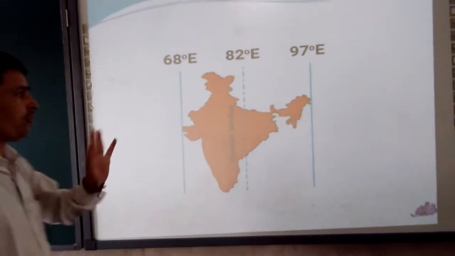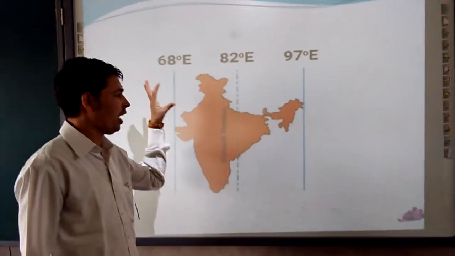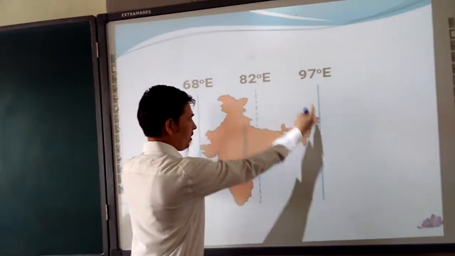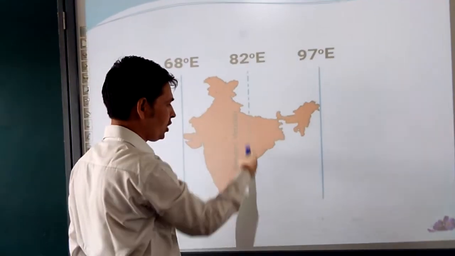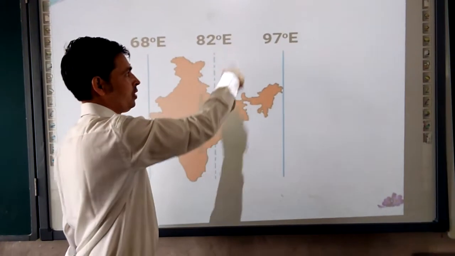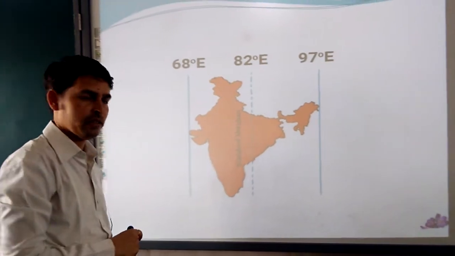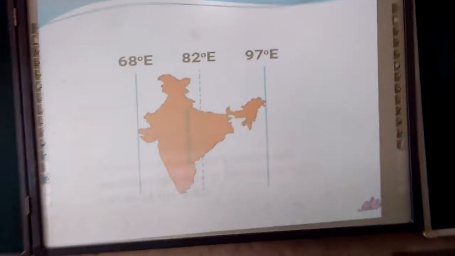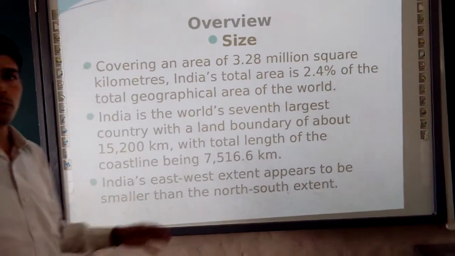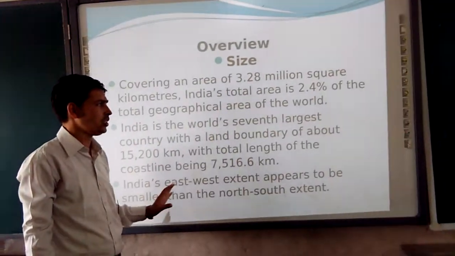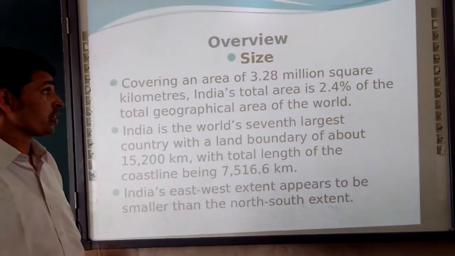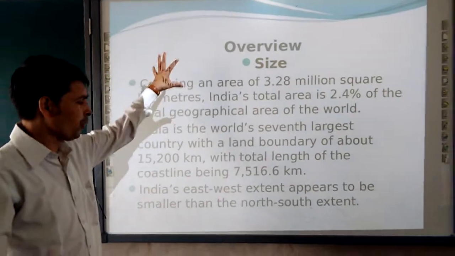Once again you see, if any doubt is there, you can comment and clarify your doubts and difficulty. See this one, the longitudinal extension, and this one is the central one. We are calculating all these longitudes, then we are going to this central one. Then moving further, an overview of this topic. So today in our discussion we talked about the size of India. The second point was there. We talked about what? This is a very important point.